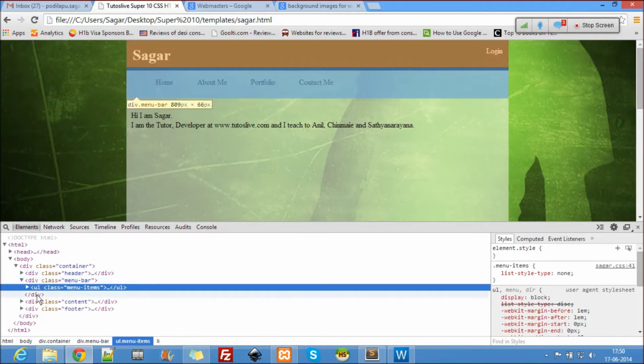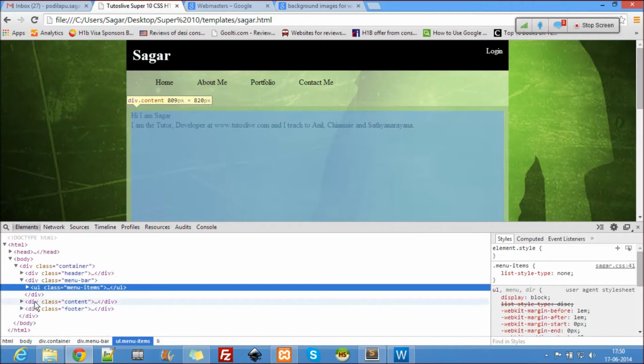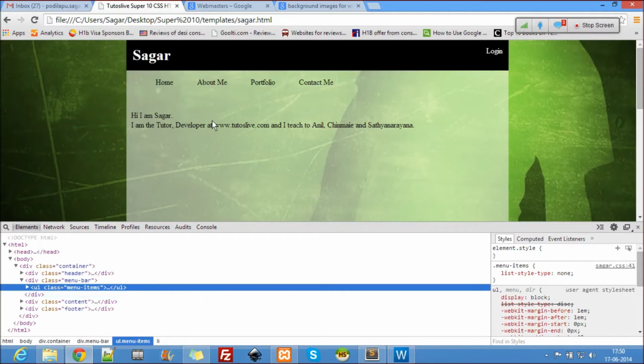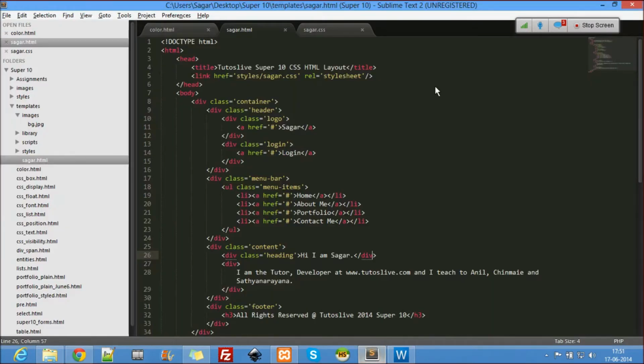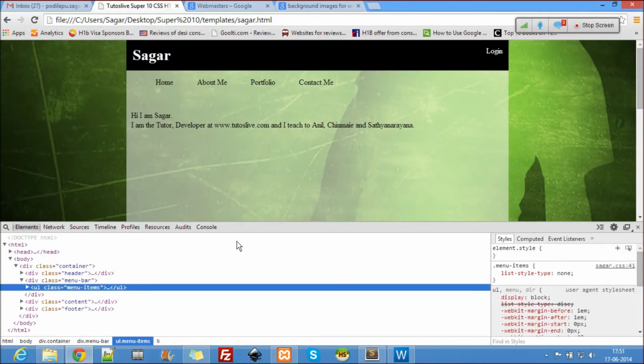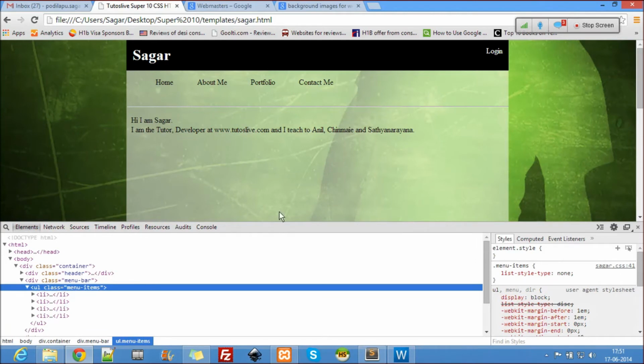But the content is okay. That's okay. Let's use the HR between the content and the menu bar. That may solve our problem. Yeah, HR is good. Let's use it.